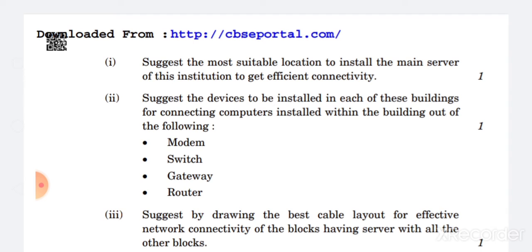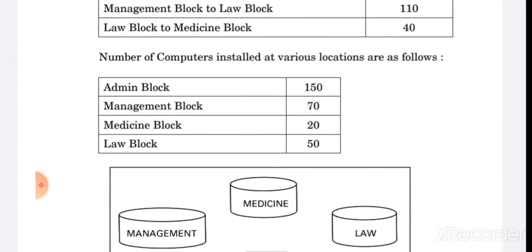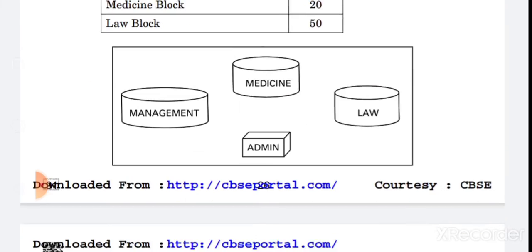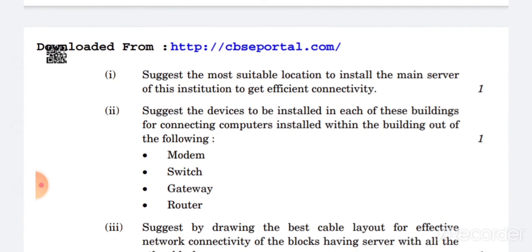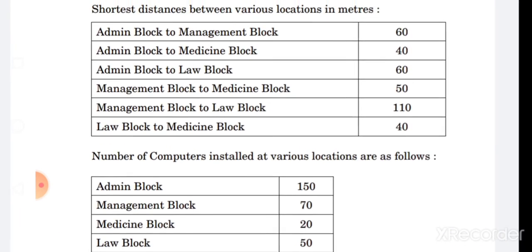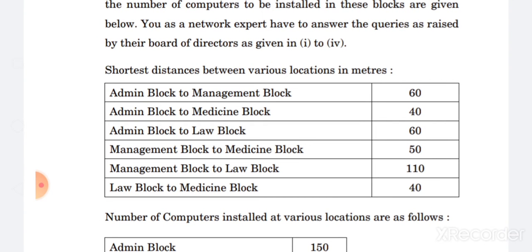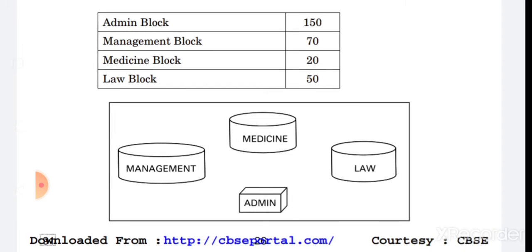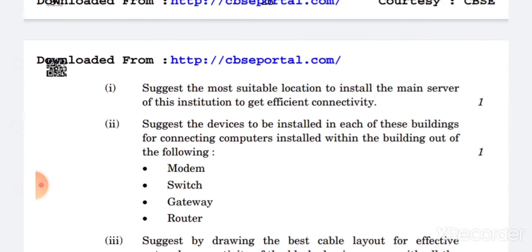For example, if we are talking about gateway, we use a gateway when we are using 2 different types of network architecture. Here we are using the same type of network architecture, so a gateway cannot be implemented. A router is used when there is more than one route from one system to another system, but the distance between these locations is very small, so a router cannot be applied either. And the next is the modem. We use a modem when we are sending data in digital form and need to convert it into an analog system, so a modem cannot be installed here. So only one device is left, that is the switch.